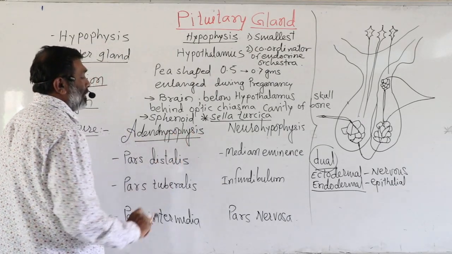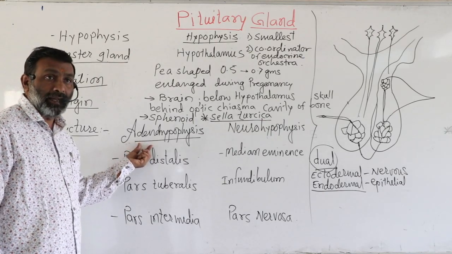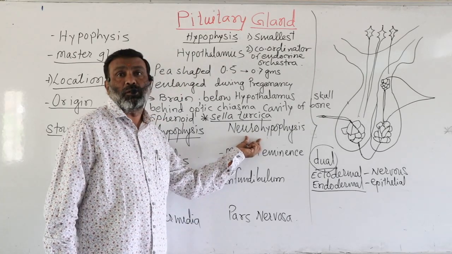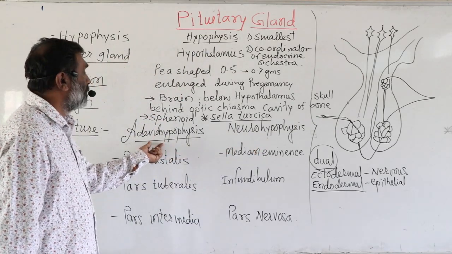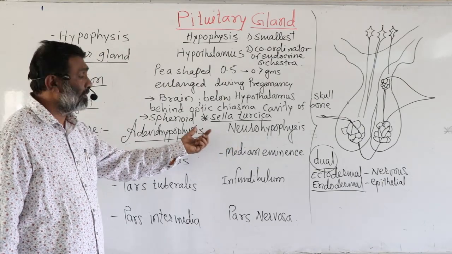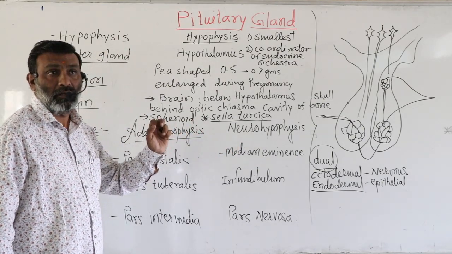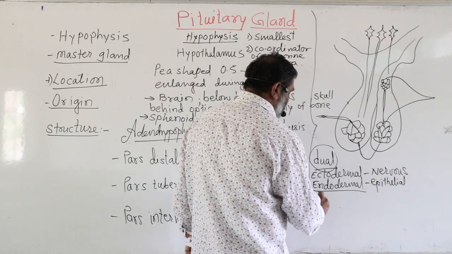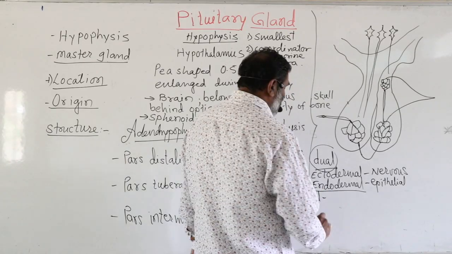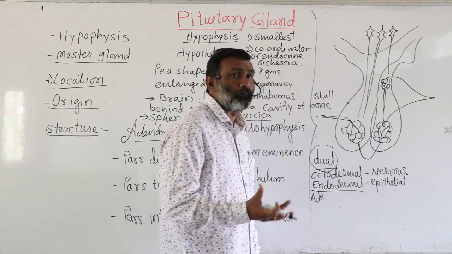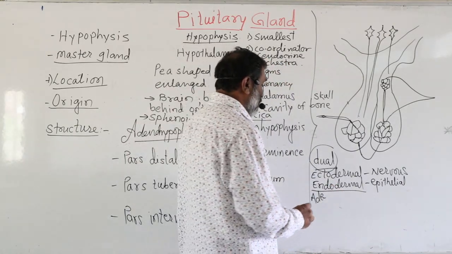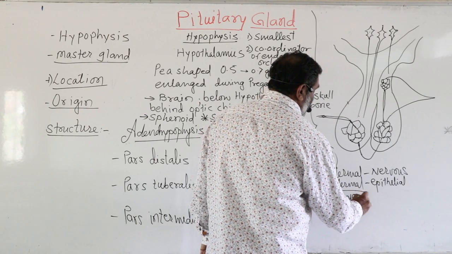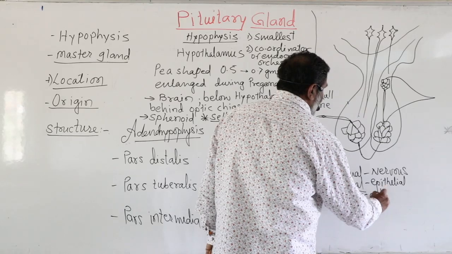Out of these, the adenohypophysis has a different origin: it is developed from the embryonic ectoderm of the buccal cavity or pharynx.